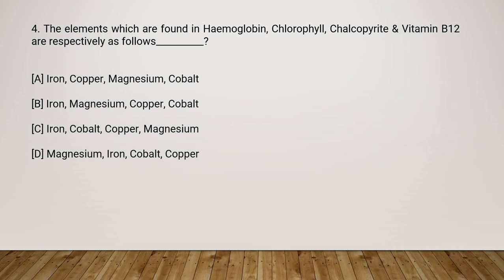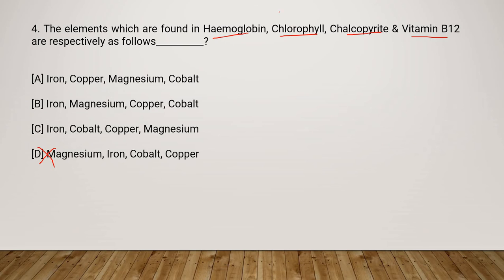Question number 4. Okay, so here the question is, the elements which are found in hemoglobin, chlorophyll, chalcopyrite, vitamin B12 respectively are as follows. So when we hear the word hemoglobin, we directly think of iron. Here we can see iron is present in 3 options. So definitely this option is eliminated.